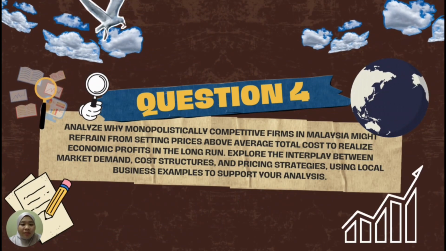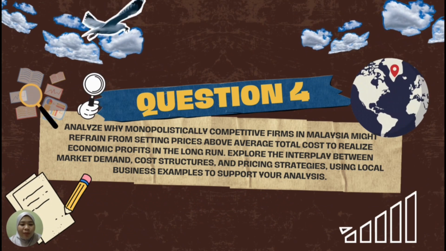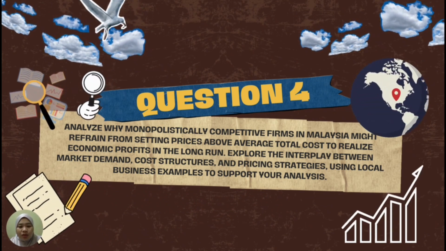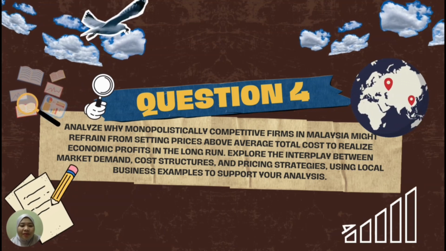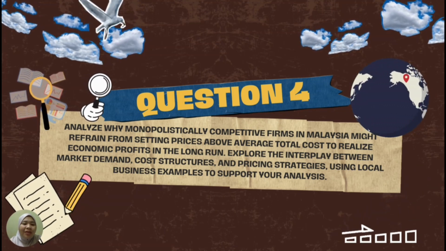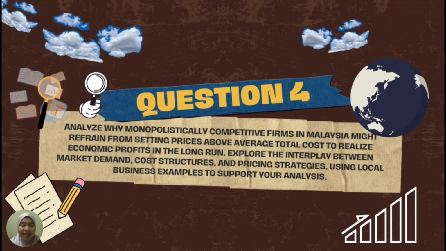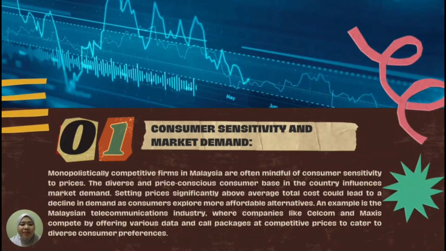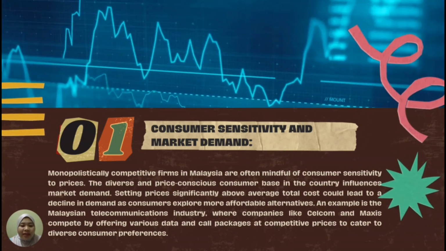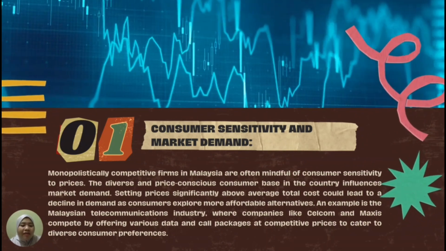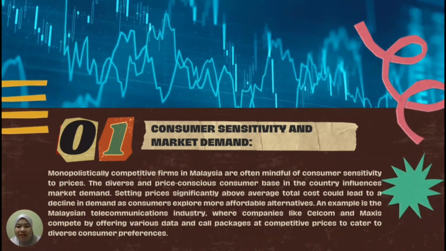Okay, for question number four, analyze why a monopolistically competitive firm in Malaysia might refrain from setting price above average total cost to realize an economic profit in the long run. Explore the interplay between market demand, cost structure, and pricing strategy using local business examples to support your analysis. My first point is about consumer sensitivity and market demand. Monopolistically competitive firms in Malaysia are often mindful of consumer sensitivity to price.